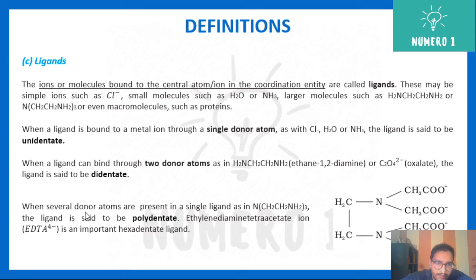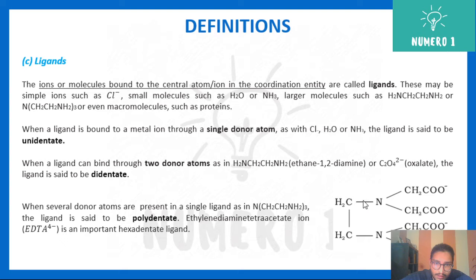Now, when several donor atoms are present in a single ligand, for example N(CH2CH2NH2)3, you can see the structure here. This nitrogen has an electron pair, and all these nitrogens have electron pairs, so it contains more than two nitrogen atoms which can donate electrons.